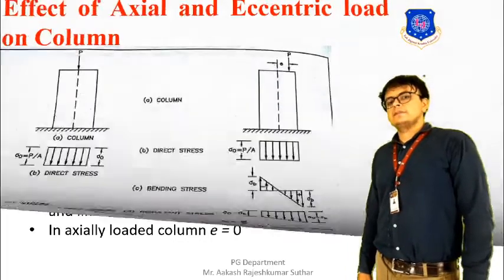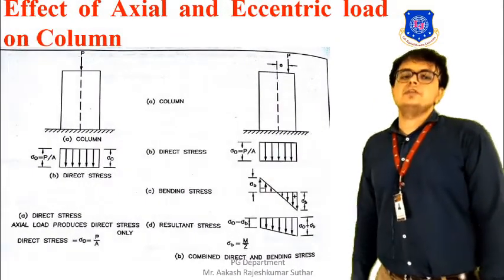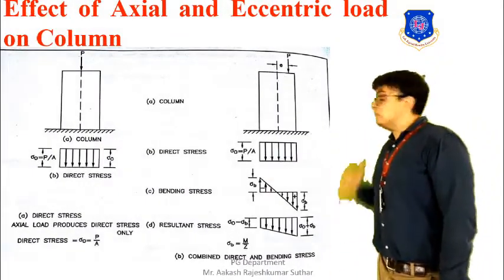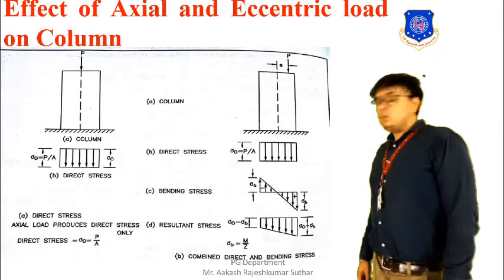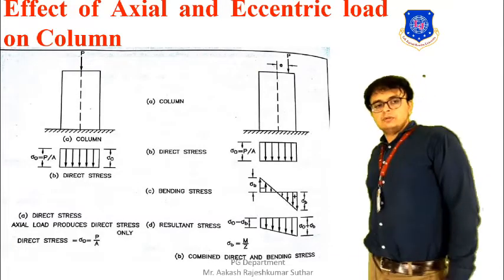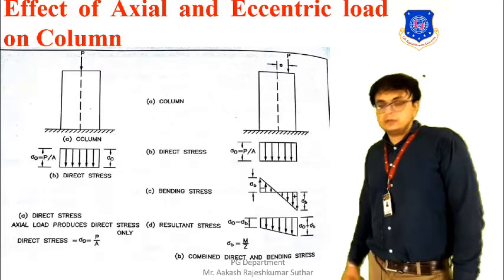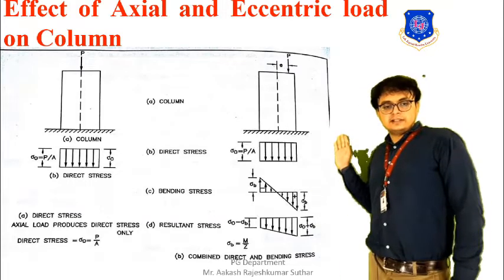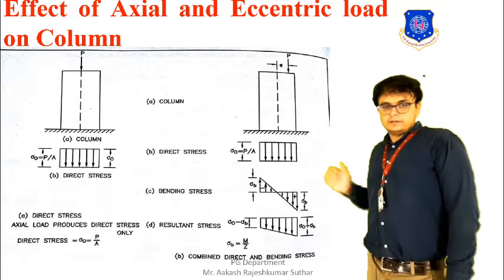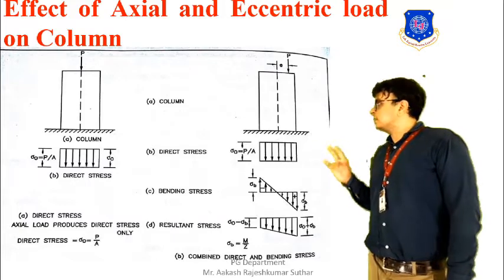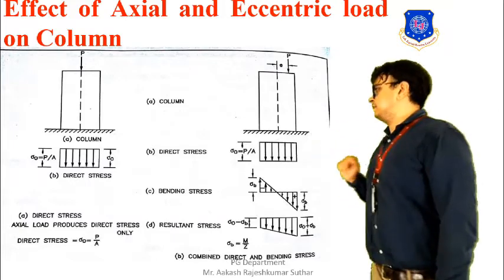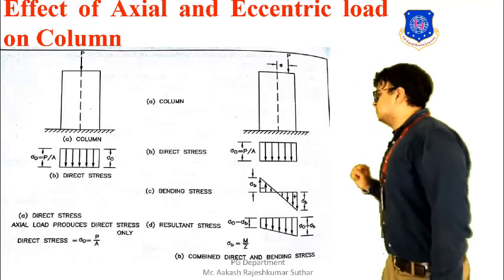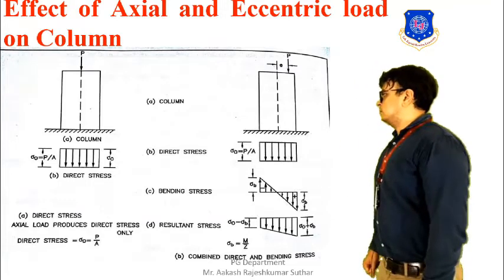Further, you can see over here the effect of the eccentric load and the axial load on the column. The first figure is the axial load, and in the next figure, figure B, there will be an eccentric load, that is, the P load will be acting eccentrically. Now let's first discuss the axial load.